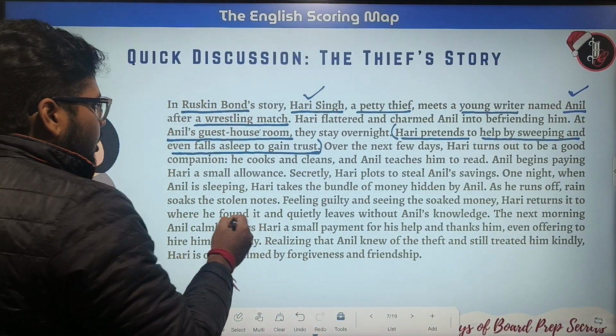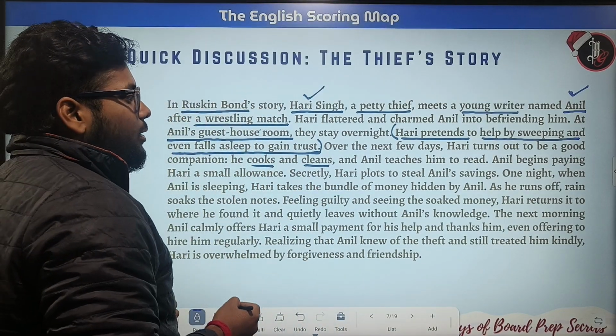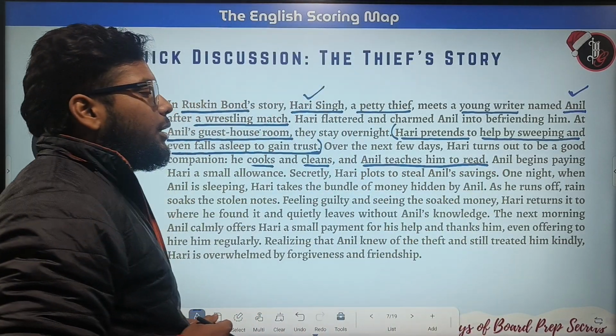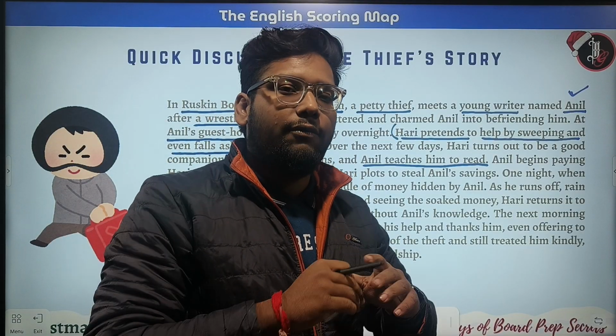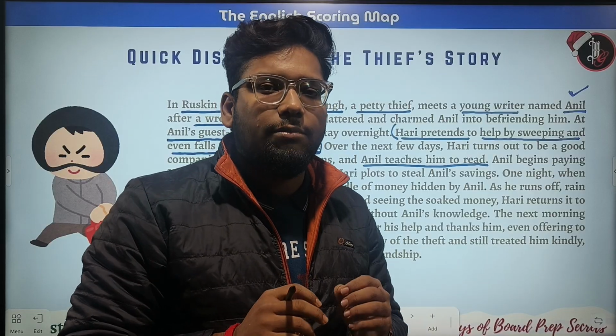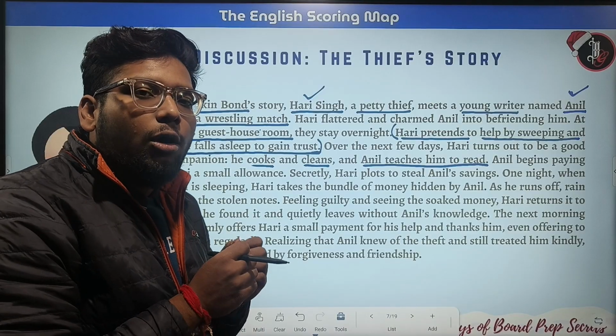Hari used to cook and clean, and Anil teaches him to read. As we all know, Hari Singh was illiterate. He never learned how to read, how to write, or even do simple mathematics. So it was Anil who taught him all those things.